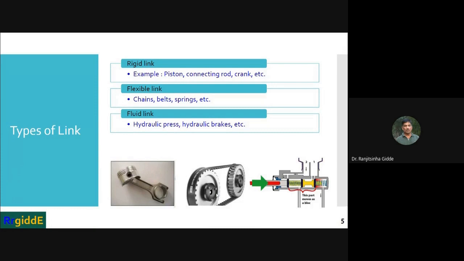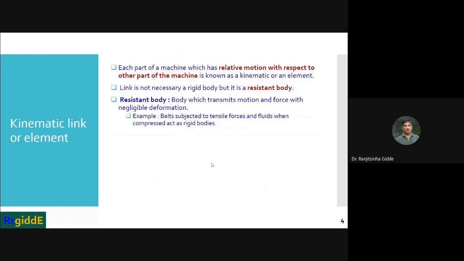It is required to transmit motion from one wheel to another, or if it is mounted on one shaft, it is mounted on the other shaft. This belt, whatever you are observing, is subjected to tensile force. There will be negligible deformation. It can transmit the motion. Therefore, it is called a resistant body.